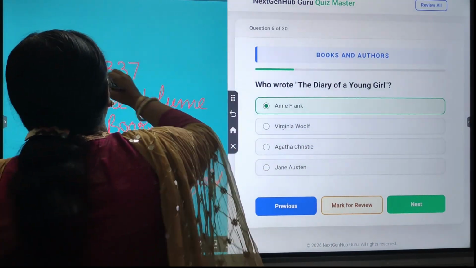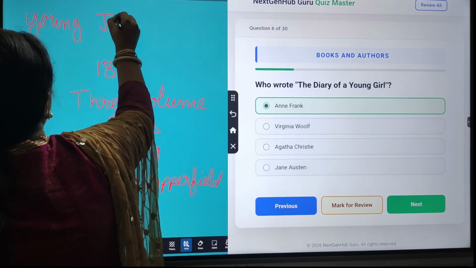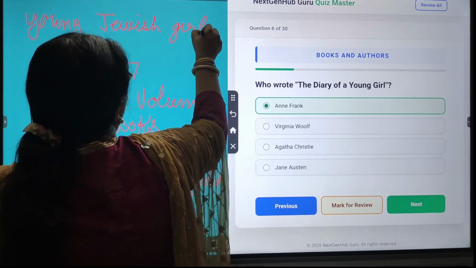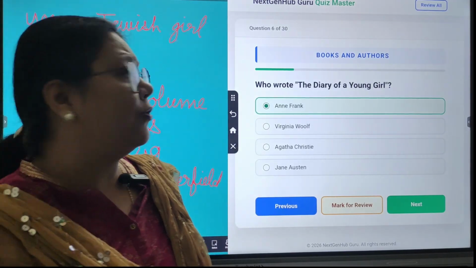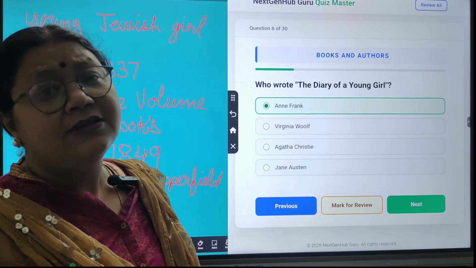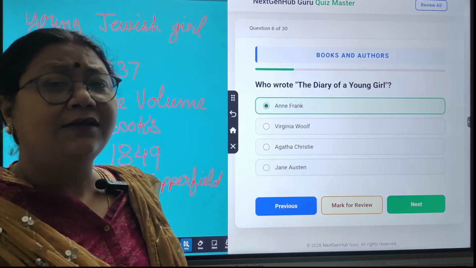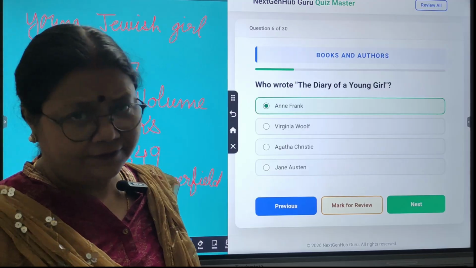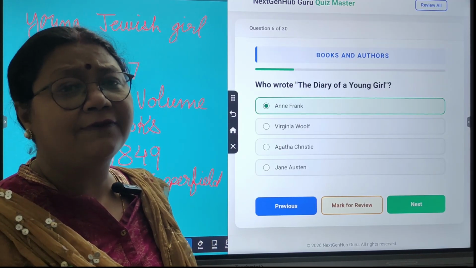Anne Frank was a young Jewish girl, and she wrote one diary, and in that diary she wrote about this when she was escaping from the Nazis, because at that time it was the domination of Adolf Hitler, who was the head of the Nazis.